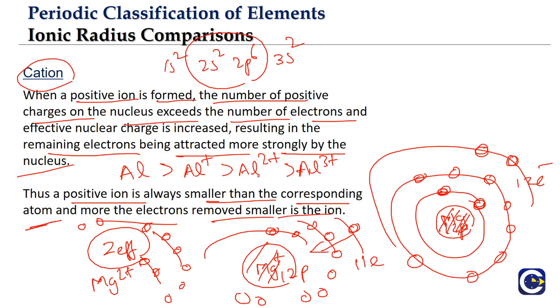So this is how we look at the size of the cation. The size of a cation is always less than the respective atom, and the more charge on the cation, or the more electrons it loses, the more the size is reduced.